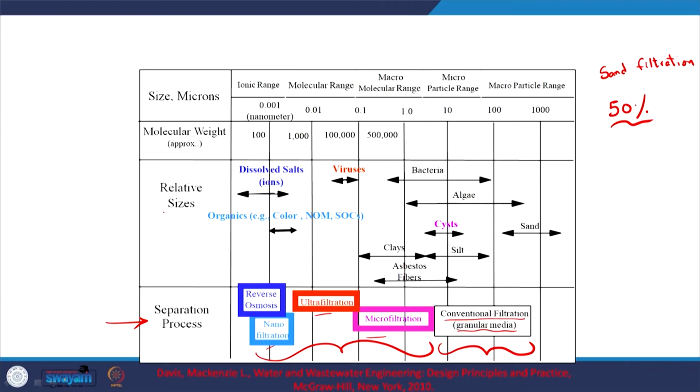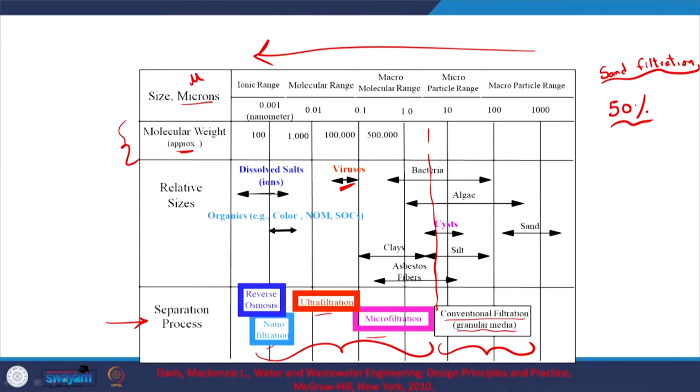And here we have the relative sizes of different salts or viruses or pathogens of concern, and obviously molecular weight is given. So, obviously as the size decreases, molecular weight approximately decreases, right, and the particle size range also decreases. Here we have the size in microns, right. And what do we see out here? Sand particles can be removed by sand filtration, and we see that a considerable fraction of bacteria can be removed by sand filtration. So, the simple act of filtration will be able to remove a considerable fraction of bacteria, but not viruses. Obviously, that is something to keep in mind.